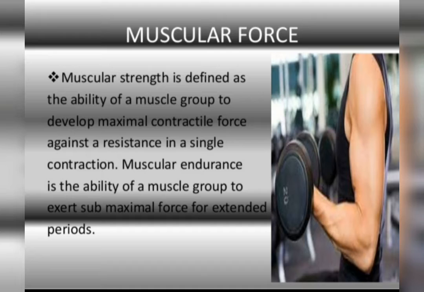So here we are again in contact. When we draw a bucket of water from a well, we are applying muscular force through what? Through the rope which is tied to the bucket. So we can apply muscular force through a stick, through a piece of rope, but it can be applied only when we are in contact with the object. So this is all about muscular force.